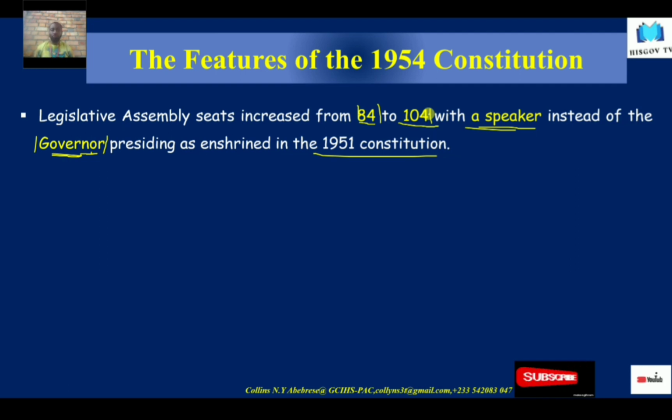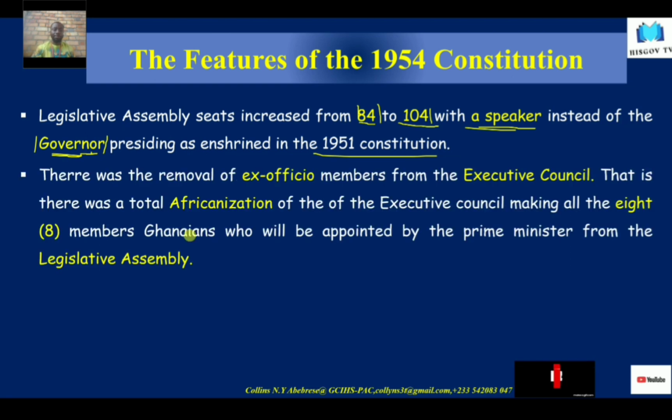This was a good thing, because the governor could not influence the work of the Legislative Assembly, which, according to the principles of governance, is supposed to be independent. If the governor was the chair, he would still influence the workings of the assembly, and therefore a speaker who was going to be neutral to issues in there was appointed by Dr. Kwame Nkrumah.